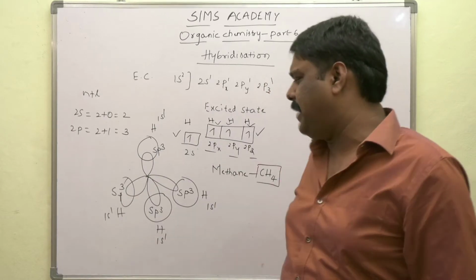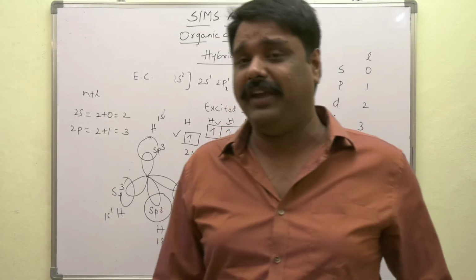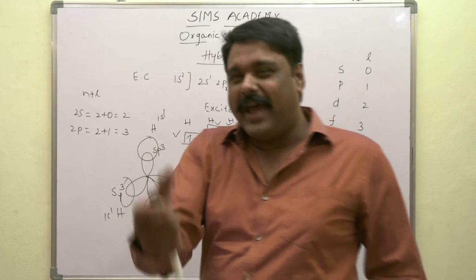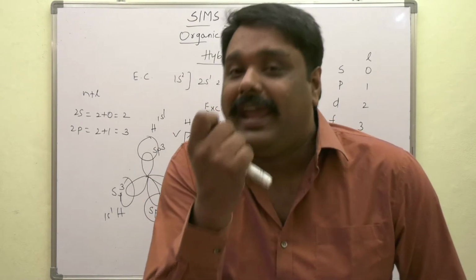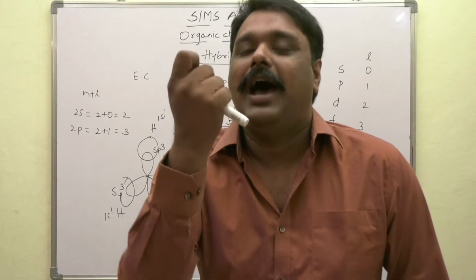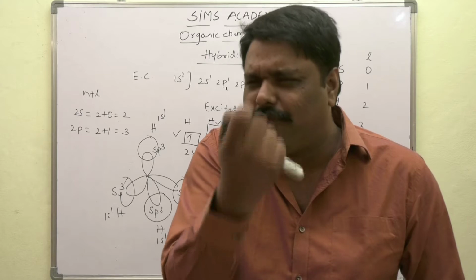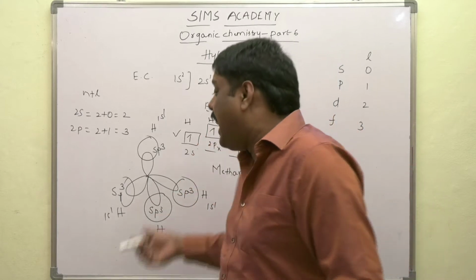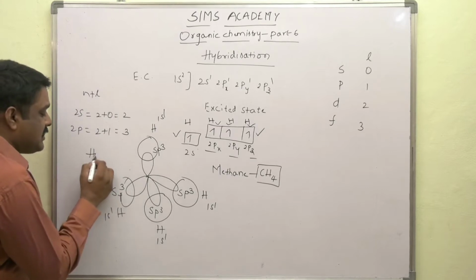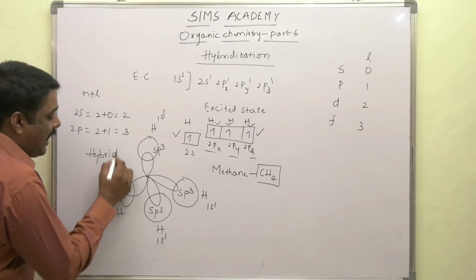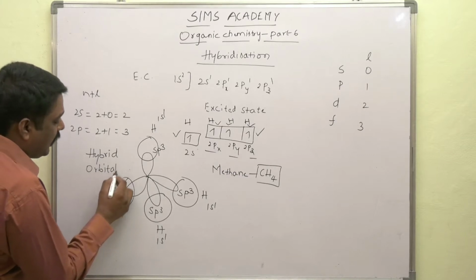Hence we define hybridization as the process of intermixing of pure atomic orbitals having different energies to give rise to an equal number of orbitals having the same energy, and the new orbitals so formed are called hybrid orbitals. Here, 1 s and 3 p orbitals are hybridized.